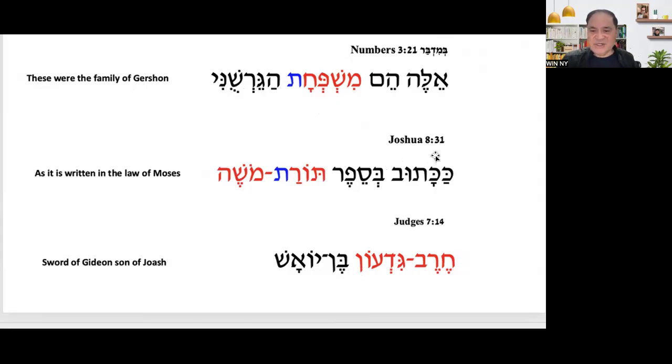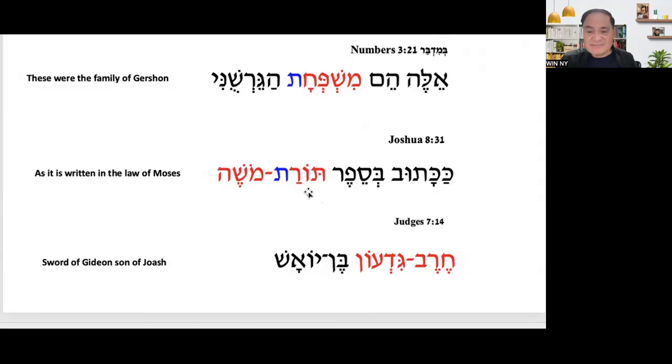Another one in Joshua 8:1. Look at that. Instead of saying torah Moshe, it is torat Moshe. It means law of Moses, or the law of Moses, because Moses is definite. If it is torah Moshe, it means law, Moshe. There is no of if it is torah.